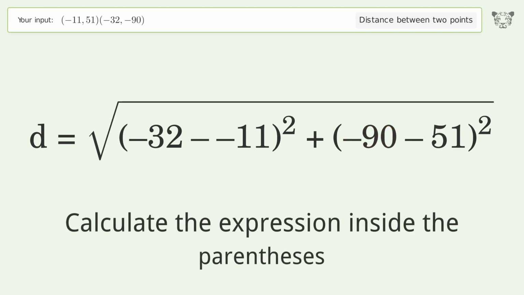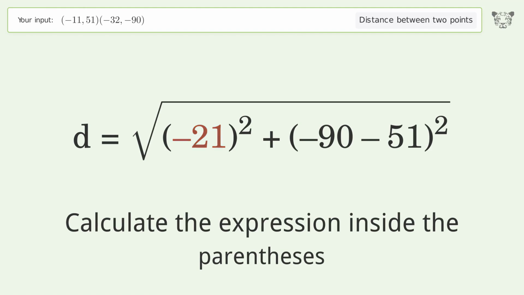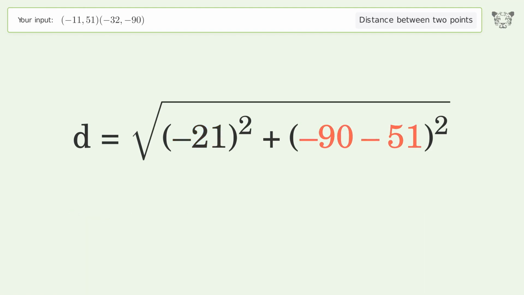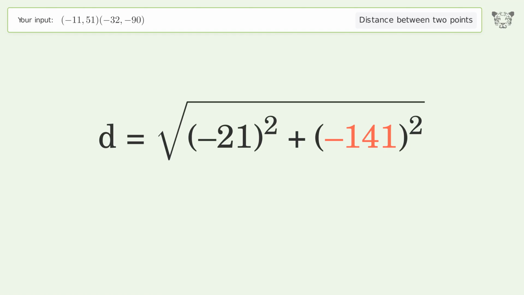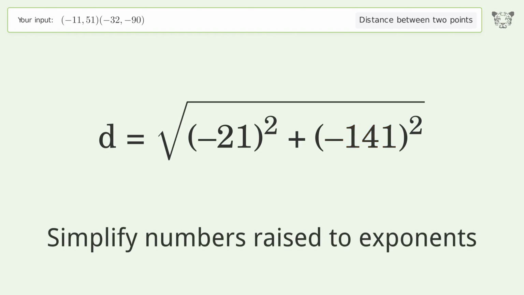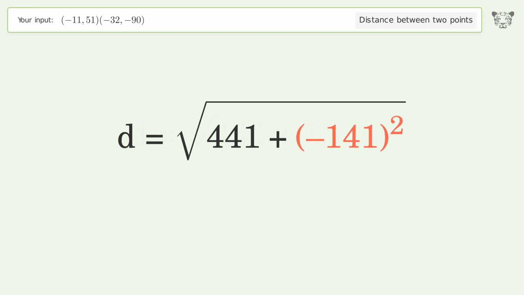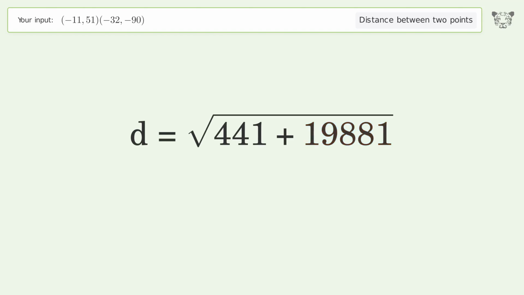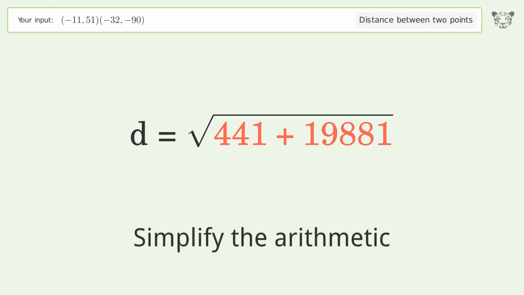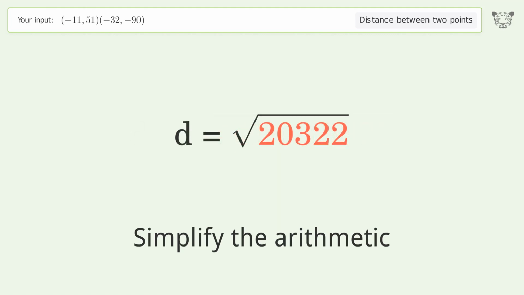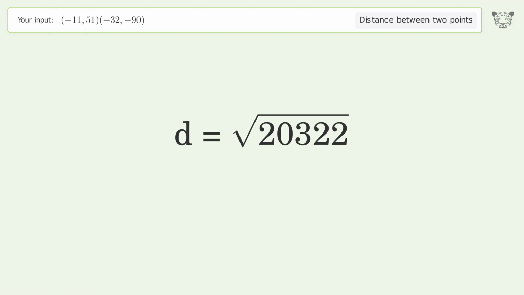Calculate the expression inside the parentheses. Simplify numbers raised to exponents. Simplify the arithmetic. And so the distance between the 2 points is the square root of 20,322 or 142.555.